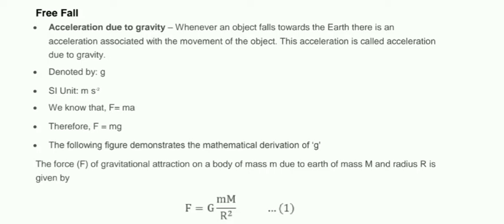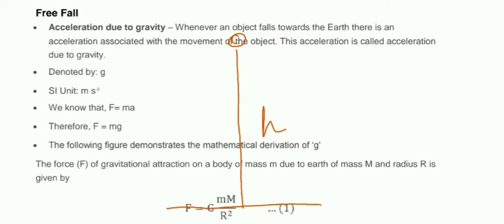So let this be the surface of the earth, and an object is falling towards the center of the earth or towards the surface from some height. Let this height be h.